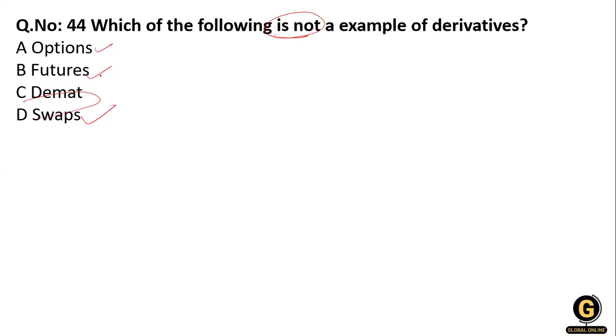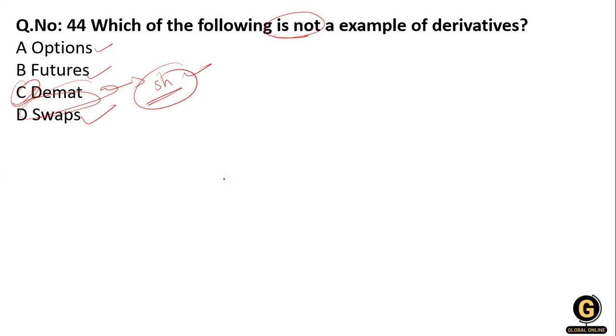Demat is an account related to the share market, so demat is not a derivative. Clear? The demat account helps the investor hold shares and securities in electronic format. The derivative includes the swap, future contract, and forward contract.